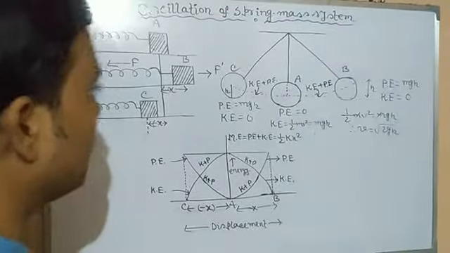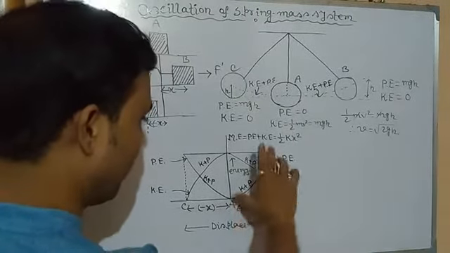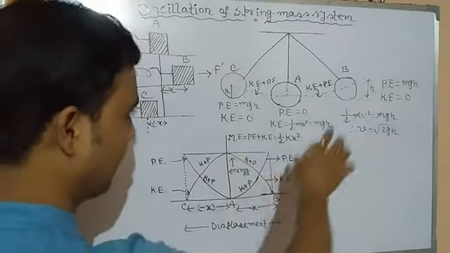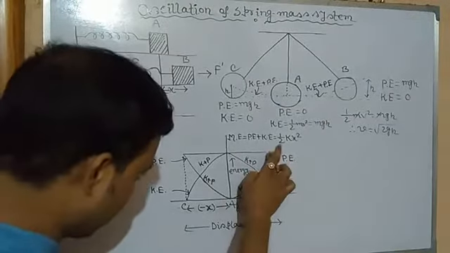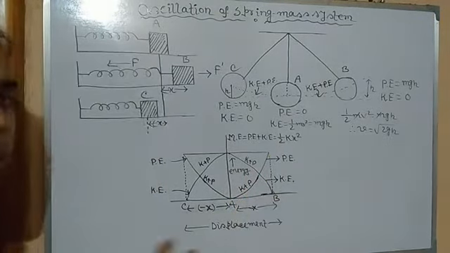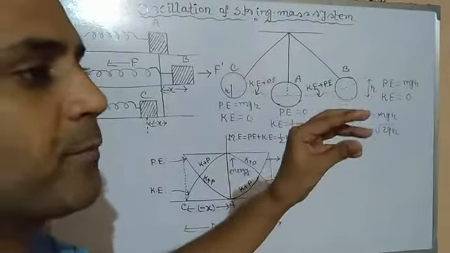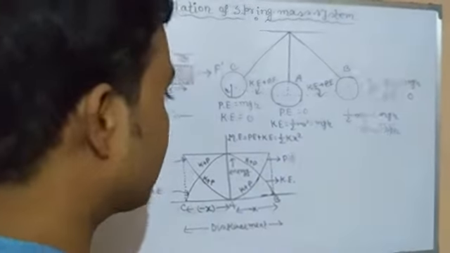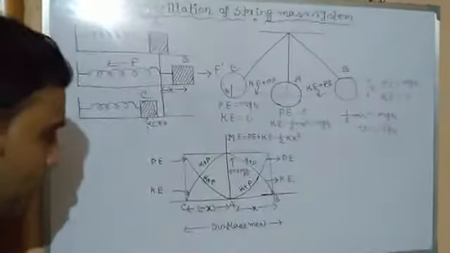Again from B to A, what happened? Now potential energy is decreasing and kinetic energy is increasing, 0 to 50%, 50 to 100. When kinetic energy increases from 0 to 50 or 50 to 100, potential energy decreases 100 to 50, 50 to 0.